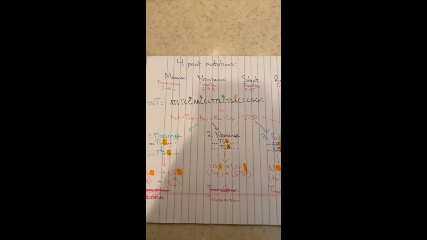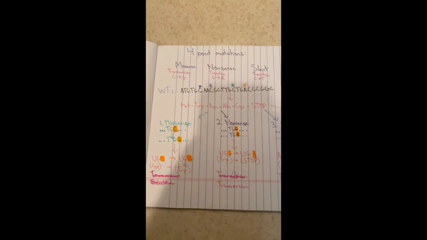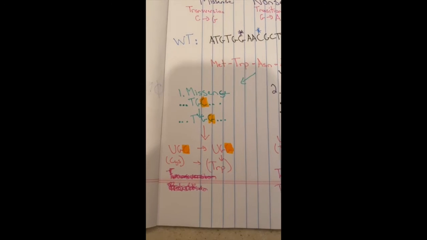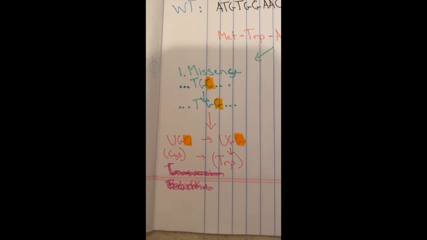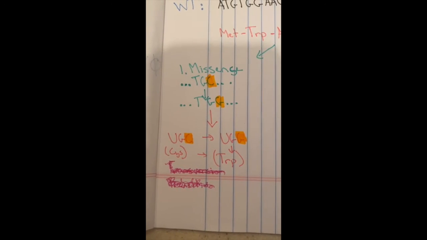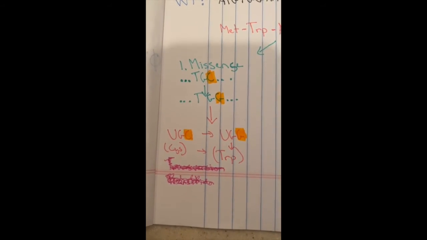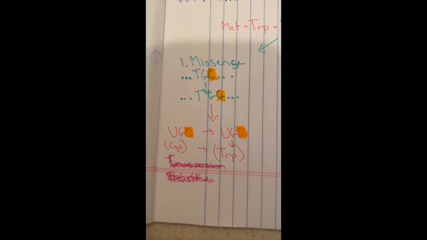throughout the body. If we now look at point mutations, we see that there are four types: missense, nonsense, silent, and read-through. This first type is a missense mutation, which is a single mutation in one of the DNA pairs that changes the corresponding amino acid, which can have varying degrees of effectiveness, which can be as extreme as making a protein non-functional. For example, in the coding sequence, we can change this nucleotide from a cytosine to a guanine.